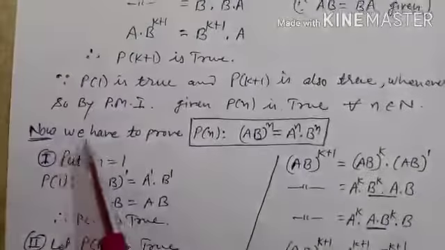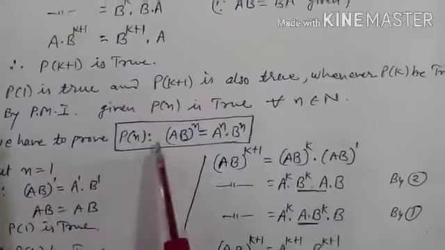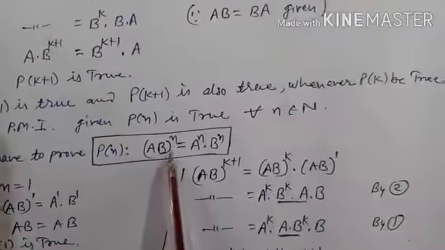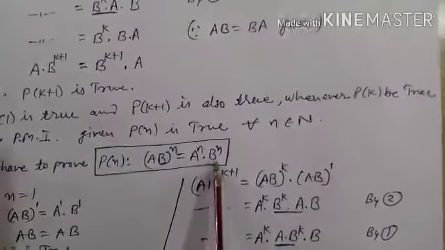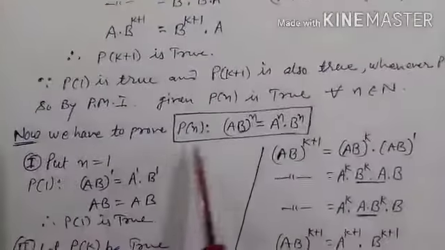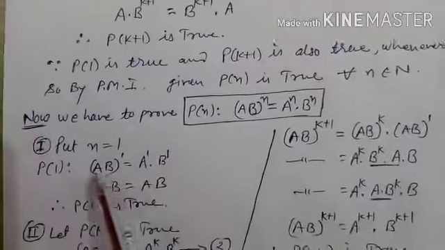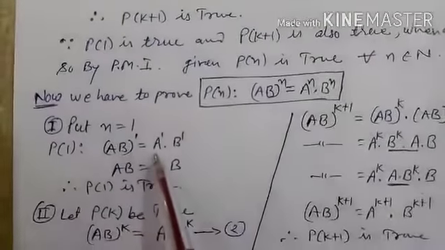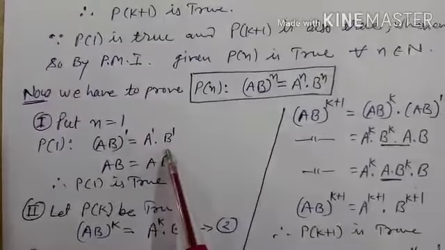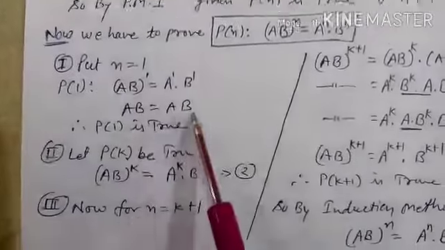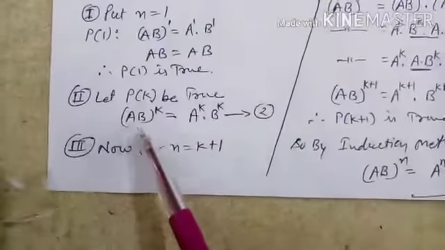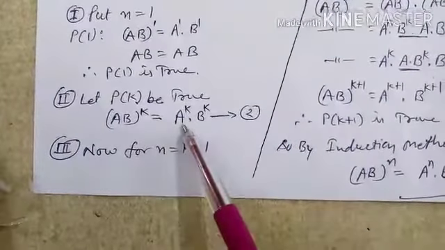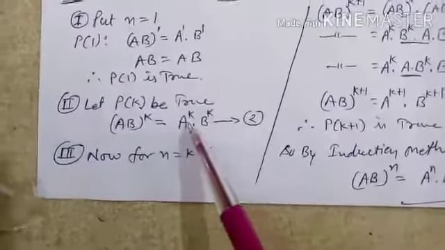Now second part, we have to prove Pn such that (AB)^n is A^n into B^n. So first case, put n is equal to 1. So (AB)^1 is A^1 and B^1. Therefore AB is equal to AB, it means P1 is true. Let PK be true. (AB)^K is A^K into B^K, equation number 2.